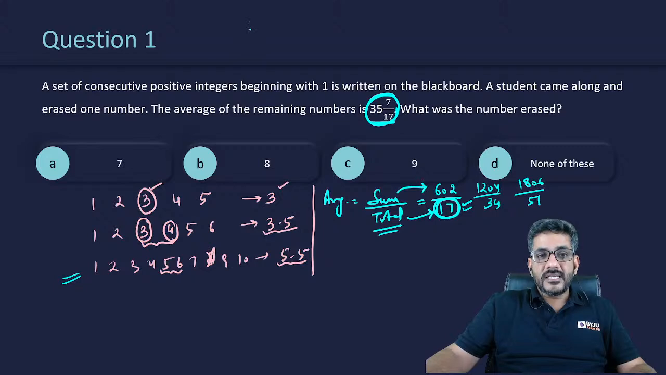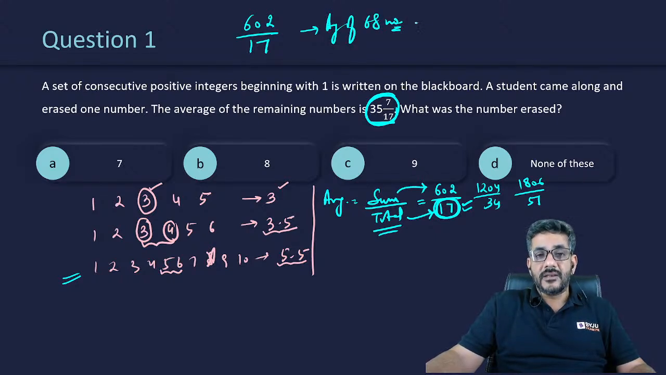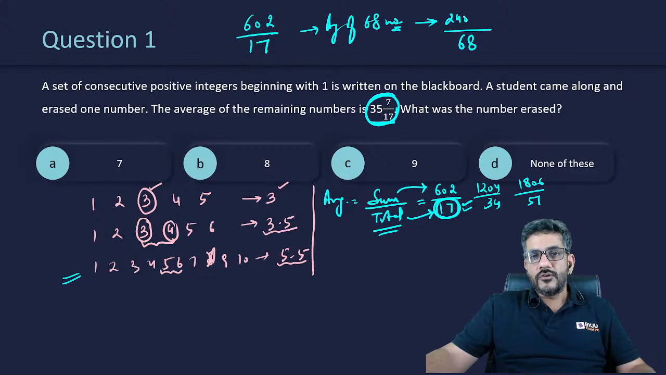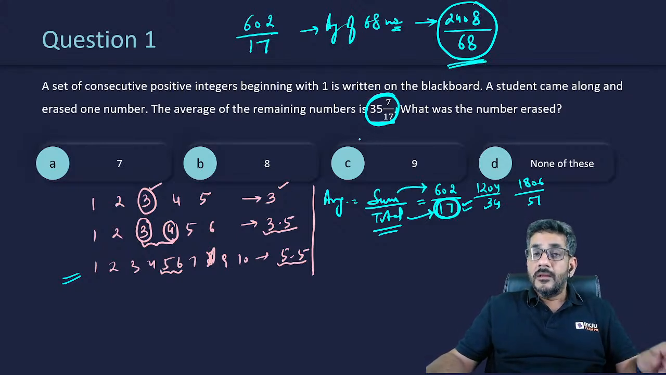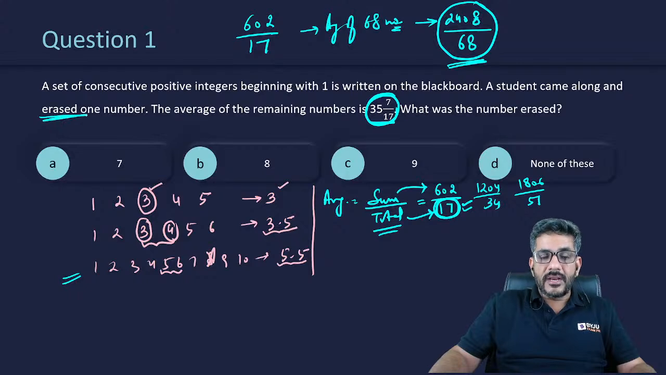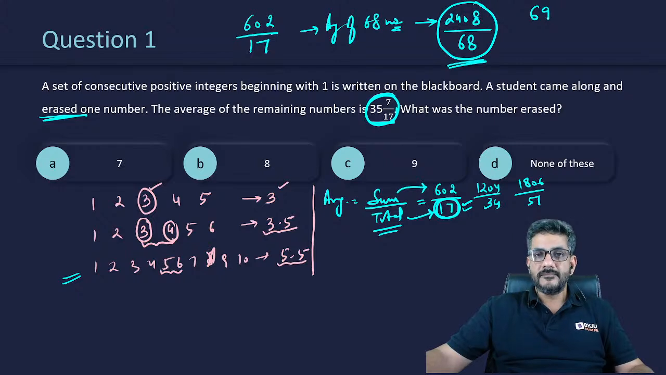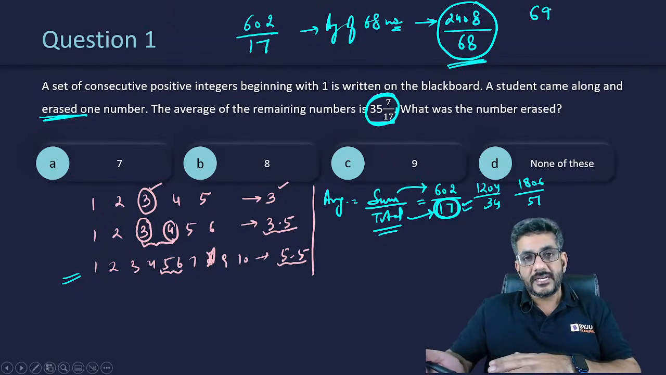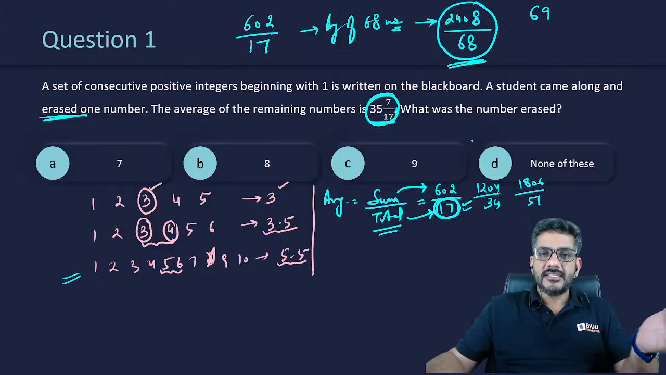That means this 602 divided by 17 is the average of 68 numbers. And if it is an average of 68 numbers, the denominator should be 68, which means 17 into 4. The numerator should also be 2408, that is 602 into 4. So the average of 68 numbers came out to be 2408 divided by 68. But this is the average after erasing one number. So before erasing the number, can I say there were 69 numbers? After erasing one number, we have 68 numbers. So before erasing that one number, we had 69 numbers.